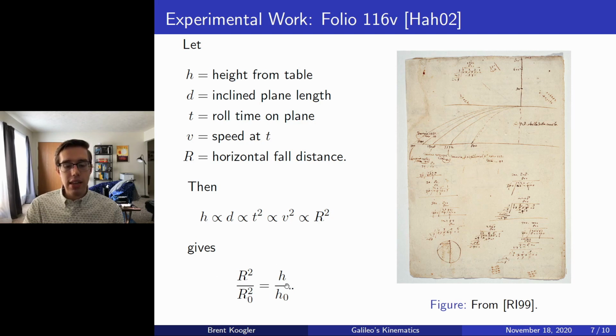And moreover, if we have the height of the table, then in order to compute the drop distance, we have to be taking square roots, and that's what the bottom half of this folio is. It's just Galileo computing square roots. And since Galileo's measurements only had percent errors of about 5%, Galileo was actually able to strongly support his kinematic theory.